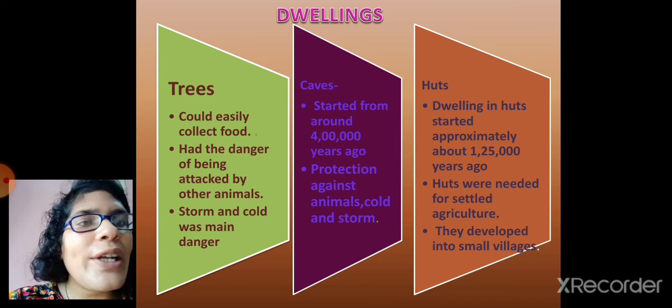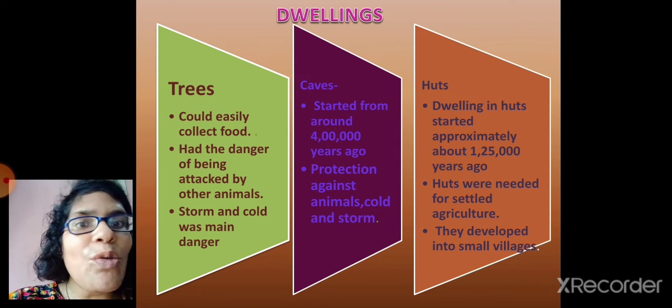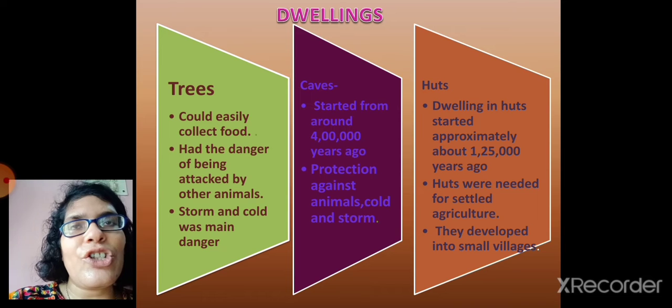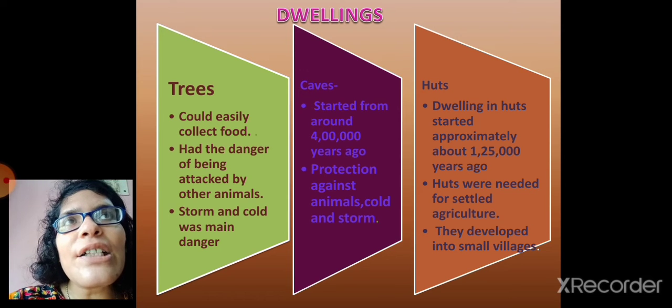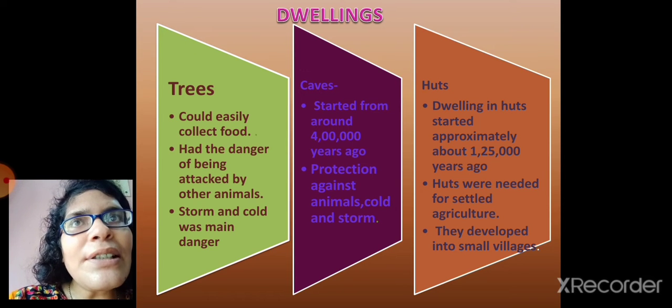The next dwelling is the hut. Why did it start? It started because people had started settled agriculture. What is settled agriculture? That is doing agriculture at a fixed place. Because if you do farming at a fixed place, then you need a fixed place to stay.